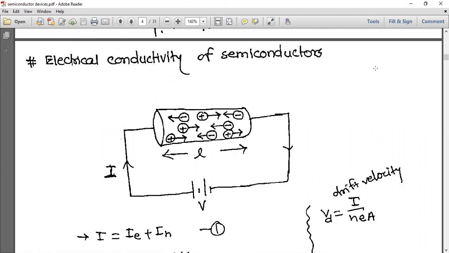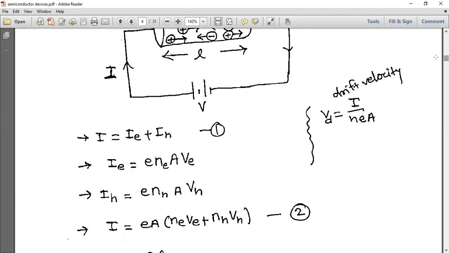Now see here. This is a potential and this is a conductor of length L. And now this current is flowing through this. Now I is equal to what? Ie plus Ih, means current because of electrons plus current because of holes. So Ie is equal to what? E into Ne A Ve, because we know this drift velocity formula. In 10th class you have learned. PD is equal to I by NeA.